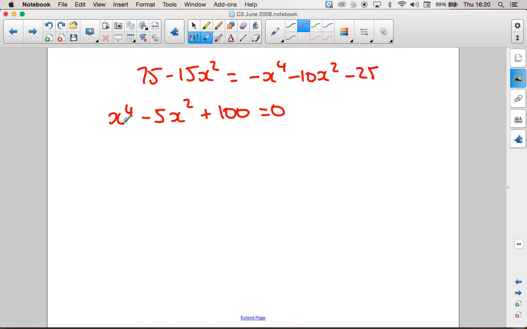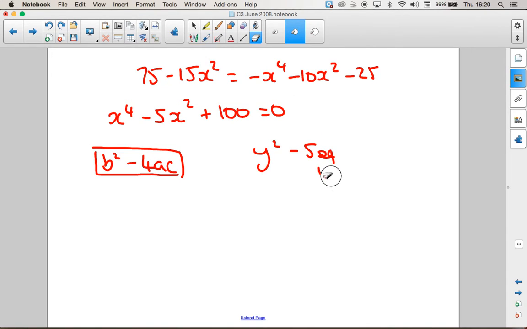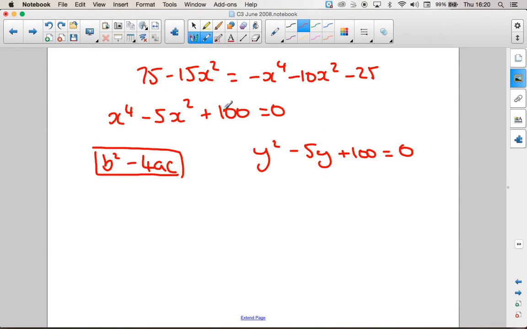Well, it's set up like a quadratic. So if you think back to your C1 or C2, the discriminant determines how many solutions this will have. So if y squared take 5y plus 100 equals 0 has no solutions, then this won't either. So if we find the discriminant of this and it's negative, that means there's no solutions. So let's find the discriminant.